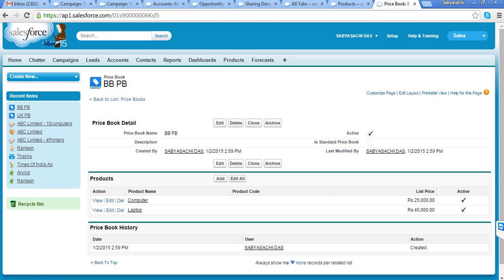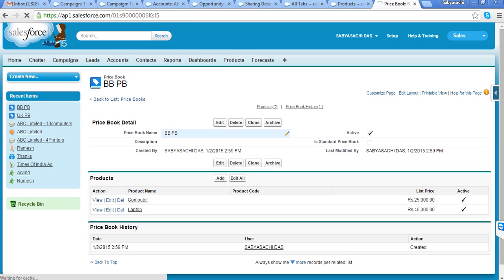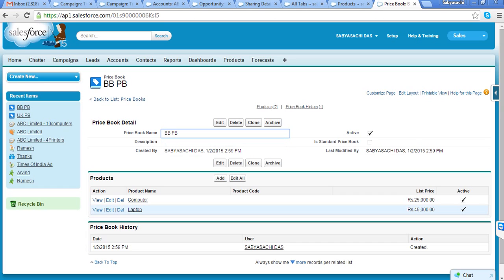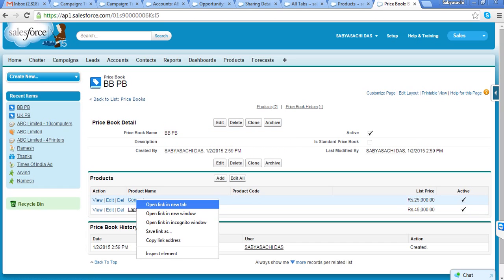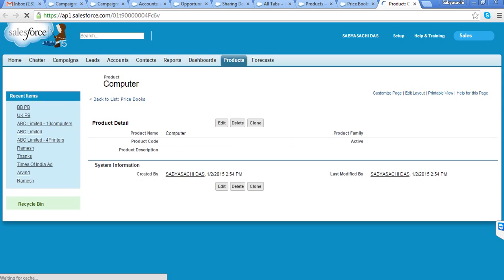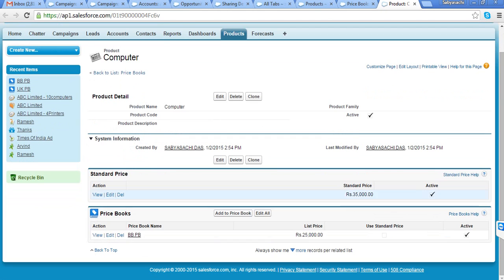So now one price book may have multiple products, whereas one product may be a part of multiple price books.